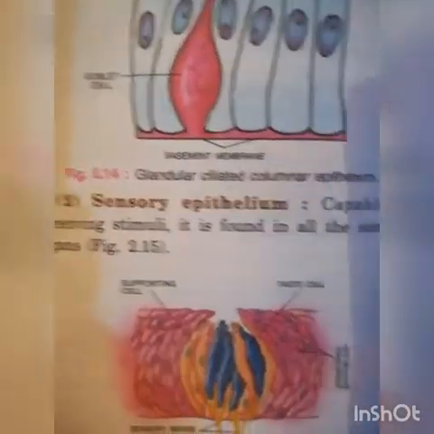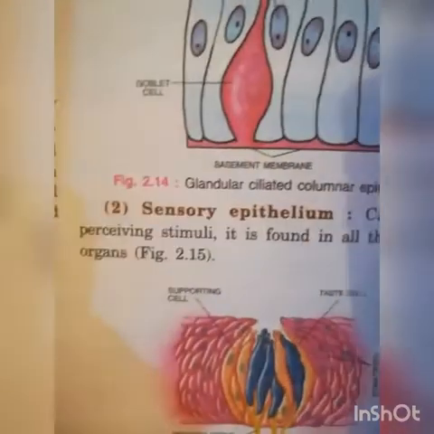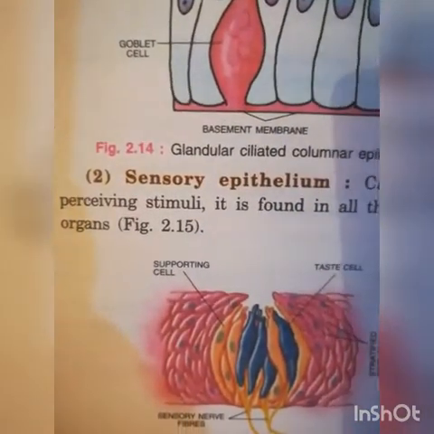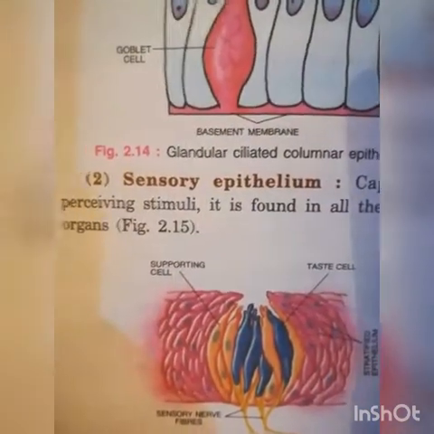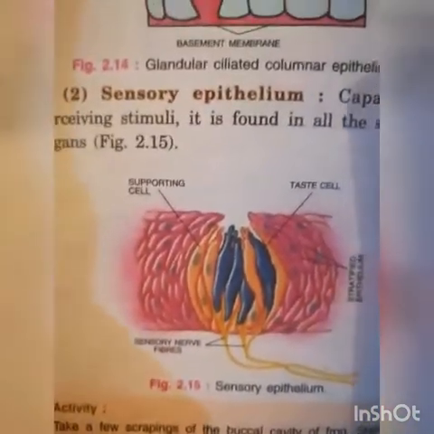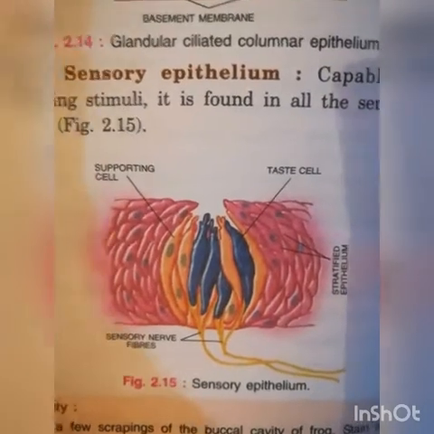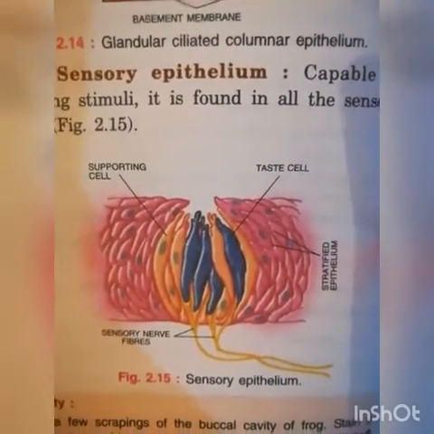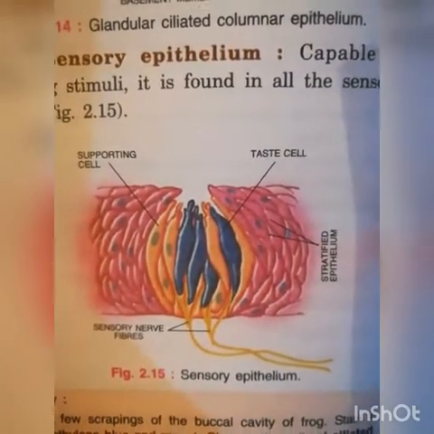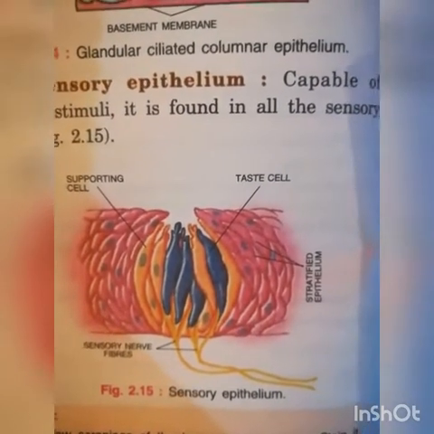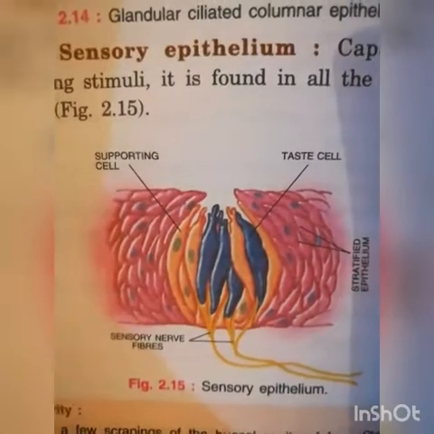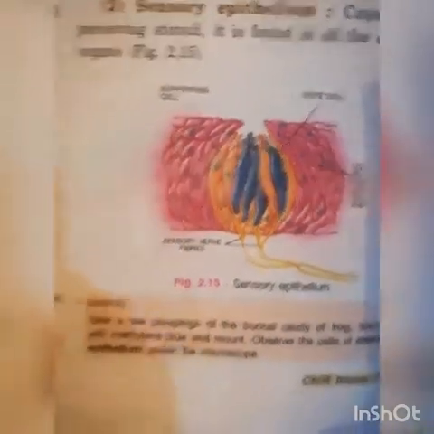Sensory epithelium, capable of perceiving stimuli. It is found in all the sensory organs. See the figure. Supporting cell, taste cell, stratified epithelium, sensory nerve fibers.